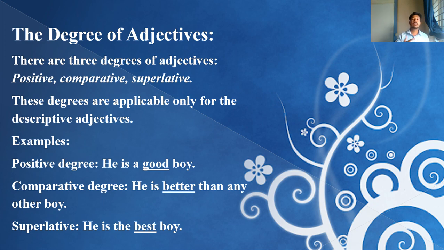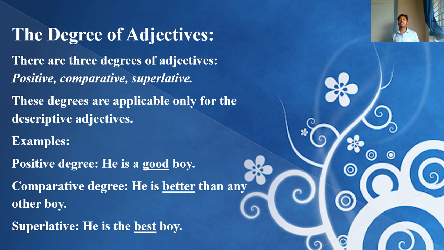But there are 3 degrees: positive degree, comparative degree and superlative degree. These degrees are applicable only for descriptive adjectives. Only adjectives have degrees.